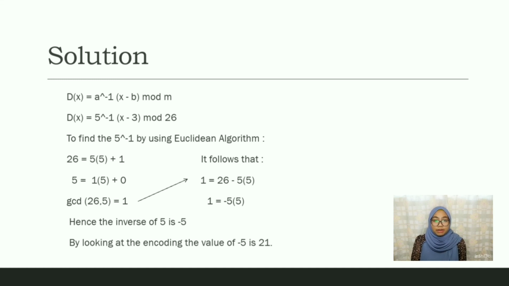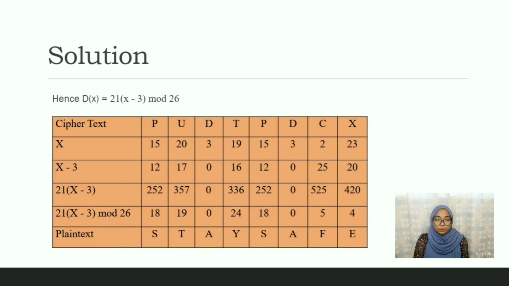To find the inverse, which is 5 inverse, we need to use the Euclidean algorithm. So the first step is to find the GCD of 26 and 5, which equals 1. And it follows that 1 equals 26 minus 5 times 5. So 26 here is actually 26 times 1, and anything multiplied with 26 will be 0 mod 26. So 1 equals -5 times 5. Hence, the inverse of 5 is -5. By looking at the encoding table, we get the numerical value for the inverse, -5, which is 21. So the function will be 21 times x minus 3 mod 26.